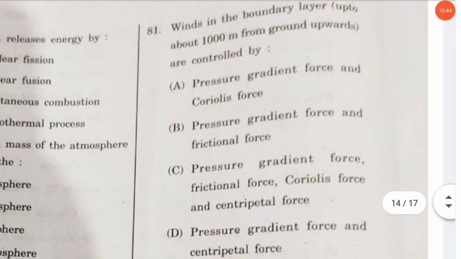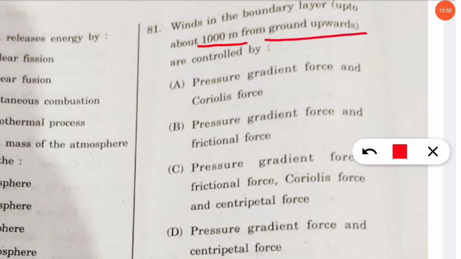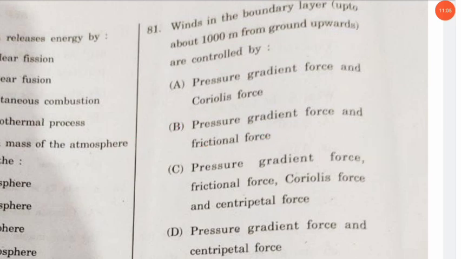Next question is, winds in the boundary layer up to about 1000 meter from the ground upwards are controlled by which of the following forces? And here they are controlled by two forces, that are pressure gradient force and frictional force. So option B will be the correct option. Let's move to the next question.